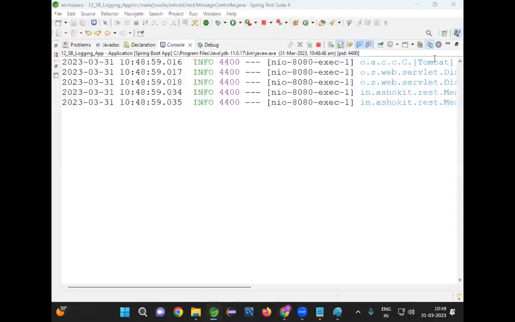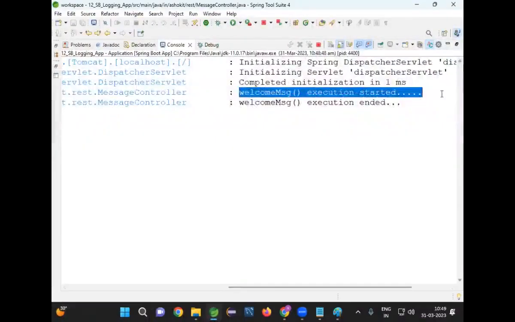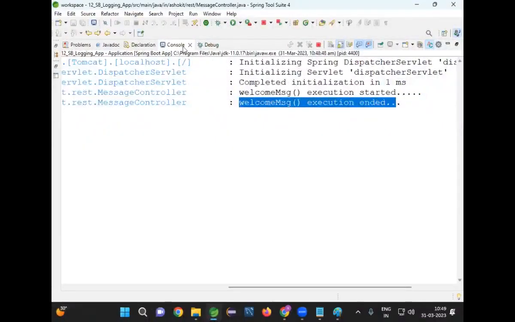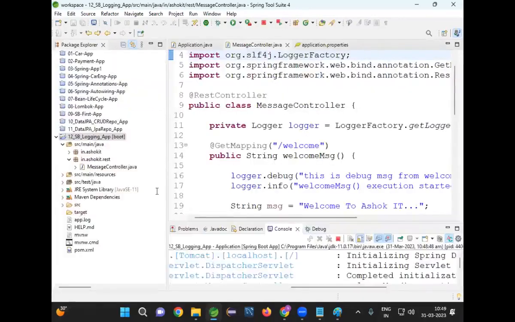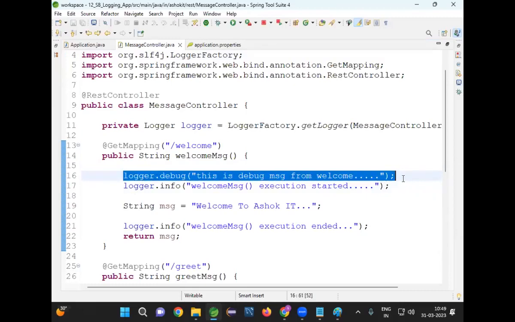The method is executed. Now, in this method we have the logging. Check this. What messages are printed? Execution started, execution ended. But if you see in that method, before this execution started, there is a debug message. Why is that not printed?